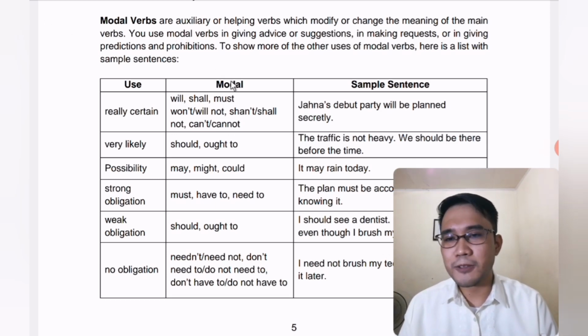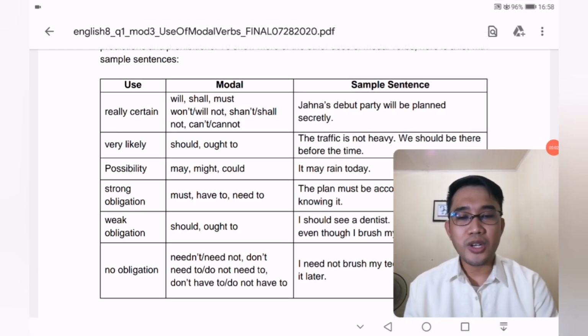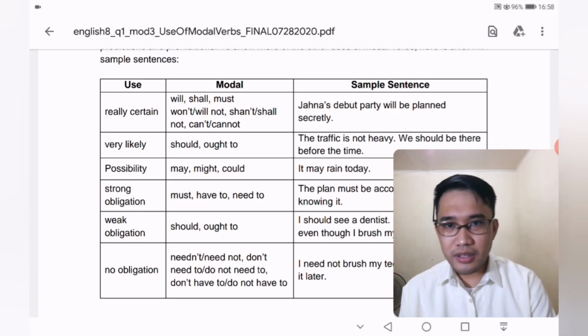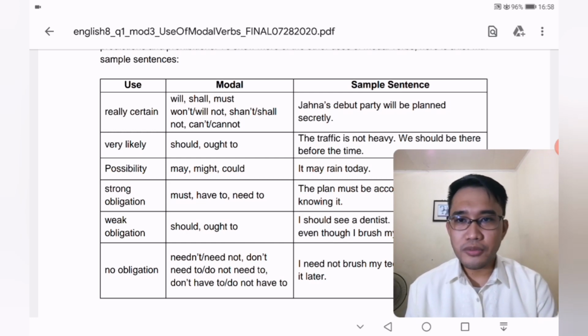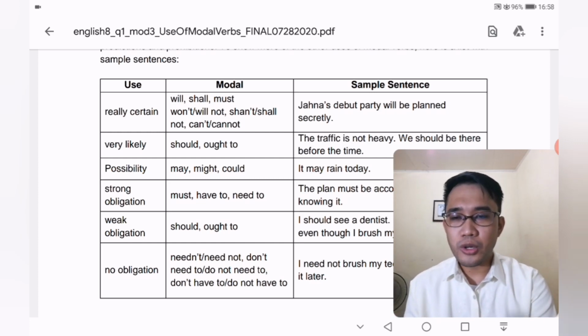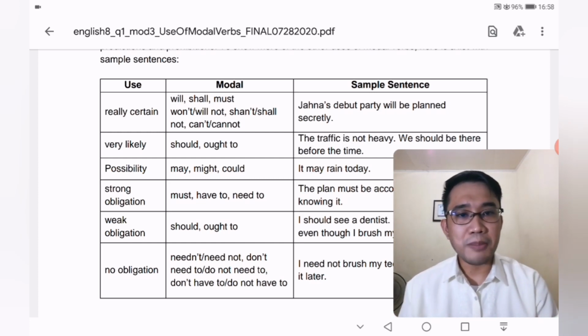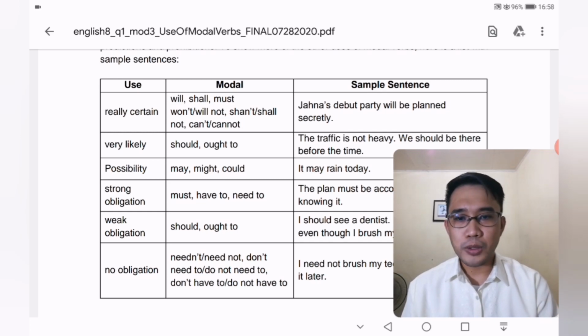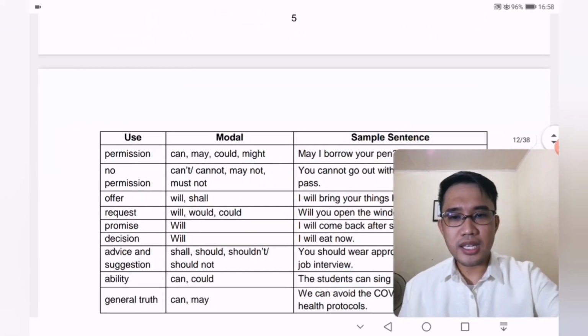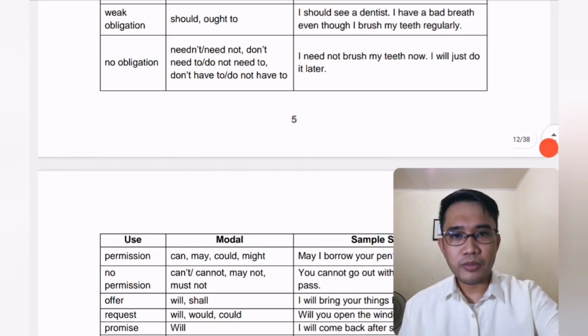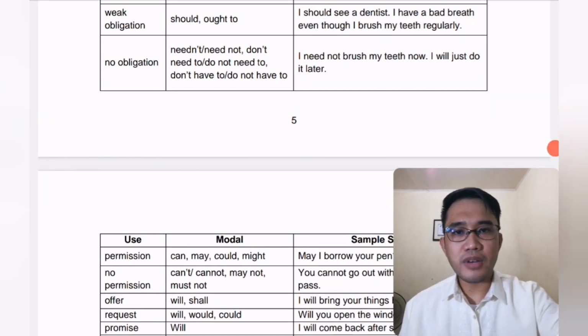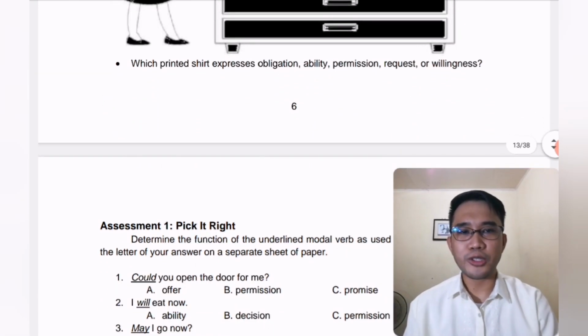So guys, in this page, you can see a chart or a table of modal verbs commonly used in sentences, their use or meaning, and then sample sentences. So we will discuss them as well as the activities that follow, starting from page 5 up to page 11 of your modules. Now that we already understand what modal verbs are, let us now proceed with lesson number 2,